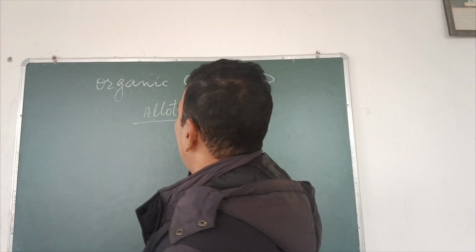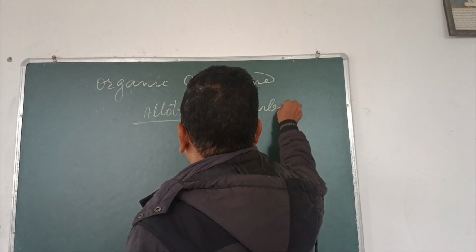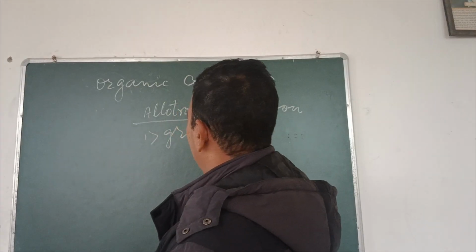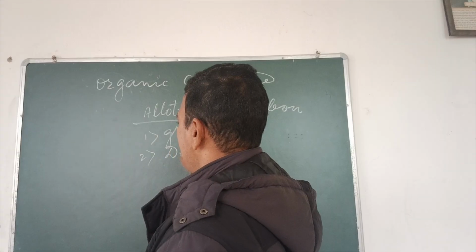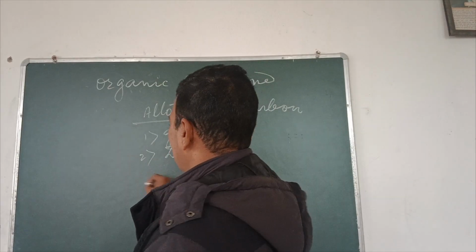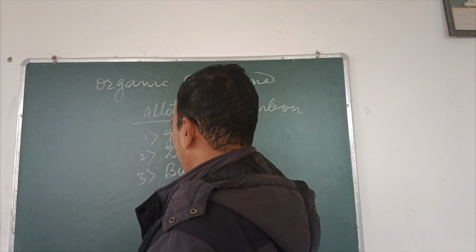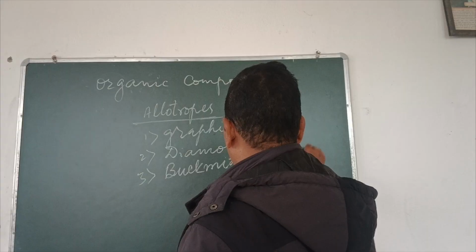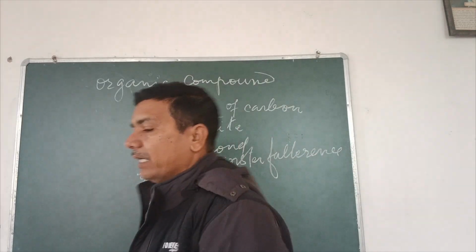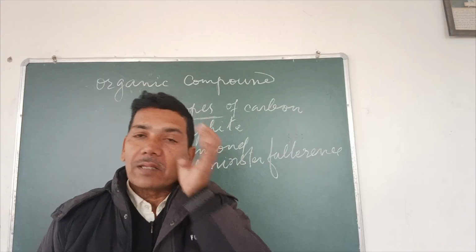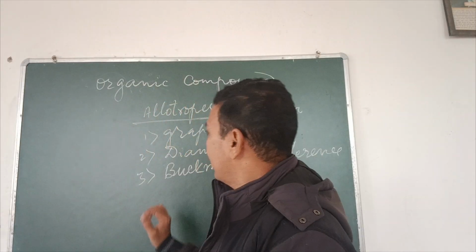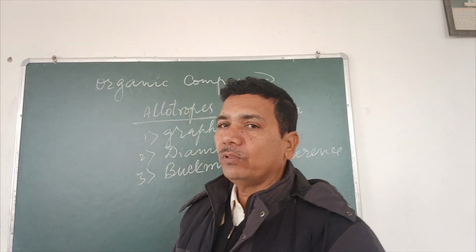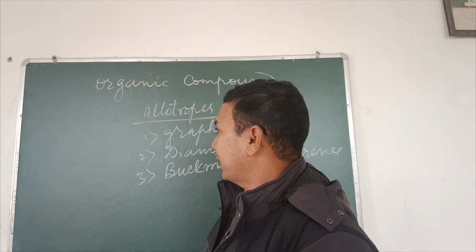There are allotropes of carbon as well. We must know that graphite, diamond, Buckminster fullerene, and so many substances besides them are the allotropes of carbon. Of them, the most important and useful allotropes are graphite and diamond.